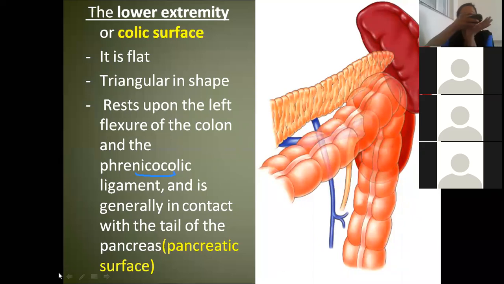Suppose this is the spleen and this will be the ligament. It is holding the spleen from behind. This is the ligament, this is the spleen. Actually, the phrenico-colic ligament is the ligament which extends from the diaphragm to the left colic flexure, which is holding the spleen from behind.